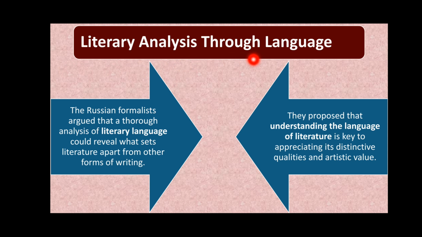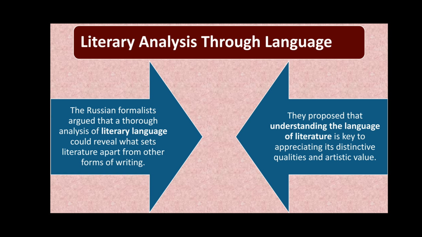Literary analysis through language. The Russian formalists argue that thorough analysis of literary language could reveal what sets literature apart from other forms of writing. Now, they propose that understanding the language of literature is key to appreciating its distinctive quality and artistic value. So that is important, okay. What was previously thought was that the content and the context were important.